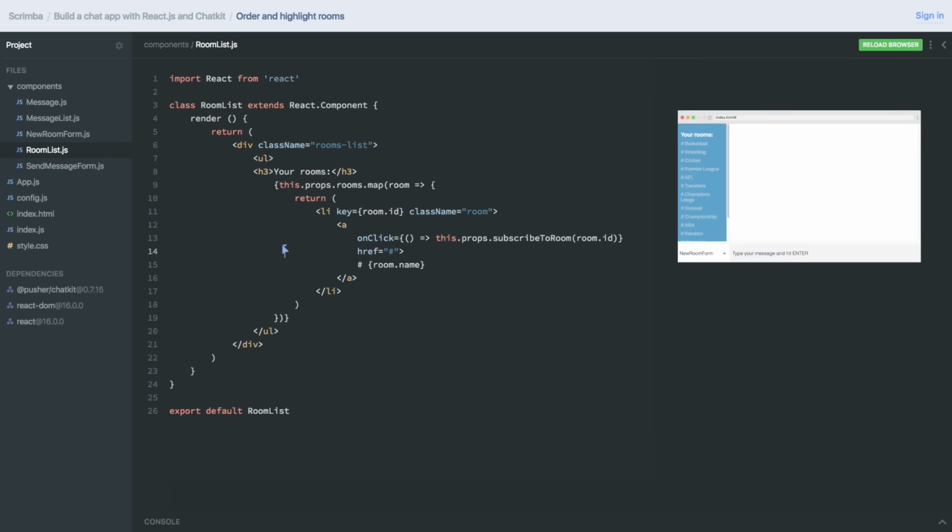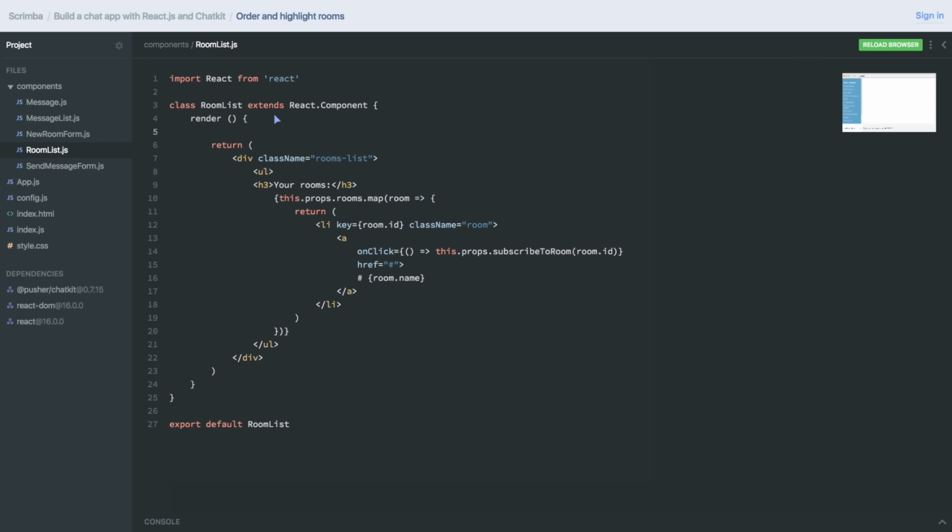And the way to solve this is to create an ordered array up here. Called orderedRooms equals this.props.rooms. And we'll use a spread operator since we're now going to sort this array. And we're going to pass it a compare function, which takes 2 arguments. And here we're allowed to tell this algorithm how we want it to sort our new array. We're going to sort it by ID.